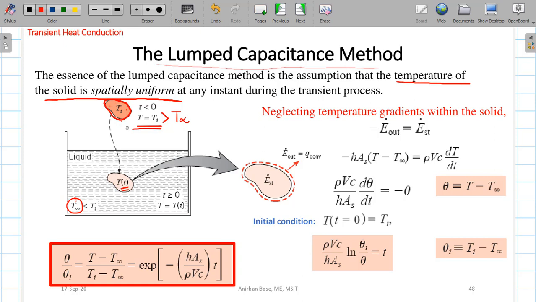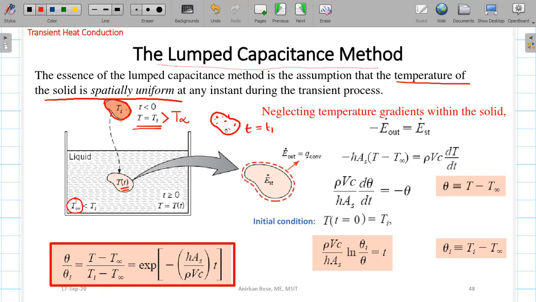But what is our assumption in the lumped capacitance method? We are considering that within the particular body, everywhere, each and every point, the temperature is the same at any instant. If you consider any instant, say t equal to t1, at that t1 everywhere the temperature within the body is the same. That means there is no spatial variation of temperature.